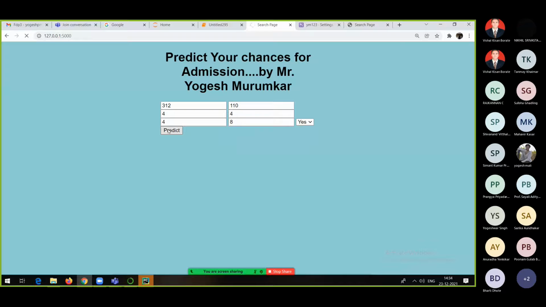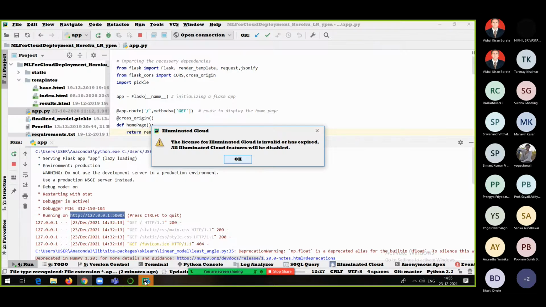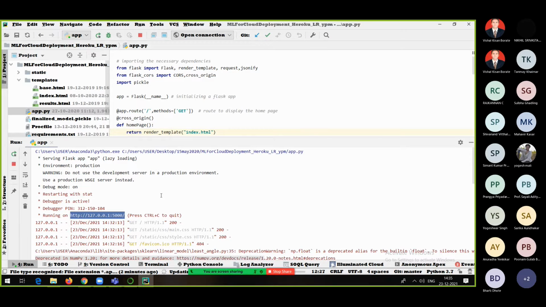Everyone, the file which I have shared with you has all these things. You just need to go and try it out and let me know if you face any difficulty. Okay, so this is running on the local machine. You can see port number 5000, and yes, 7% means 70% actually. We can even multiply it by 10 in the code, and you will be able to understand that. So see, this is the application.